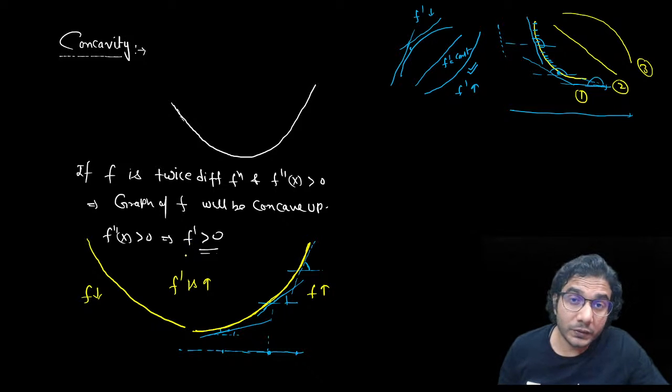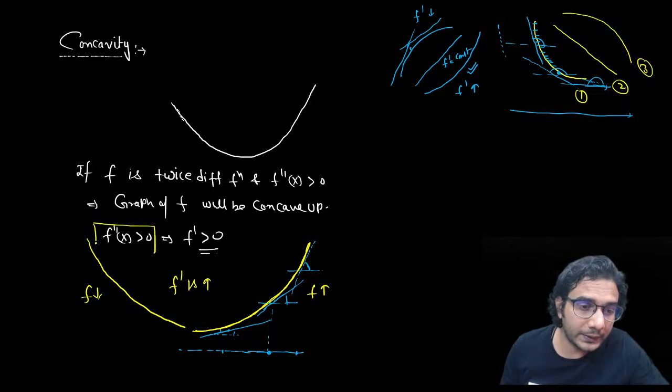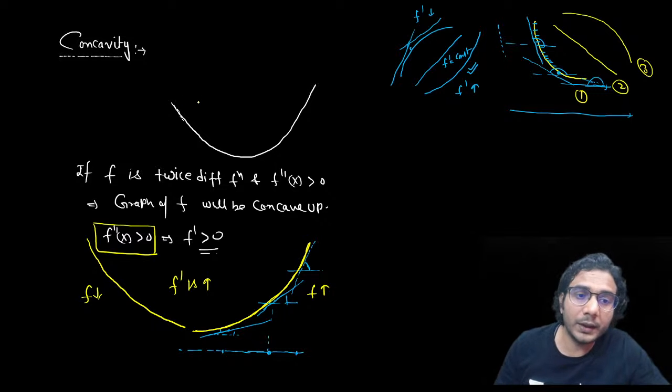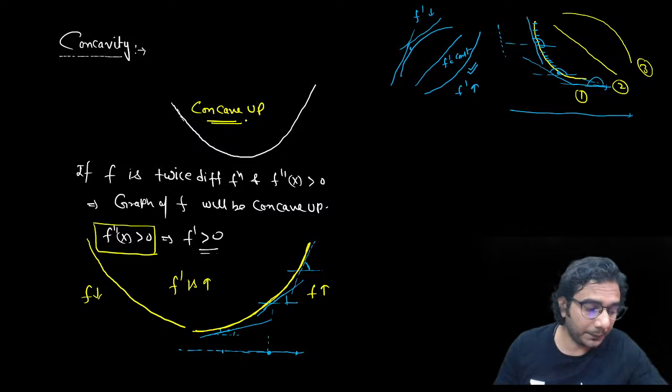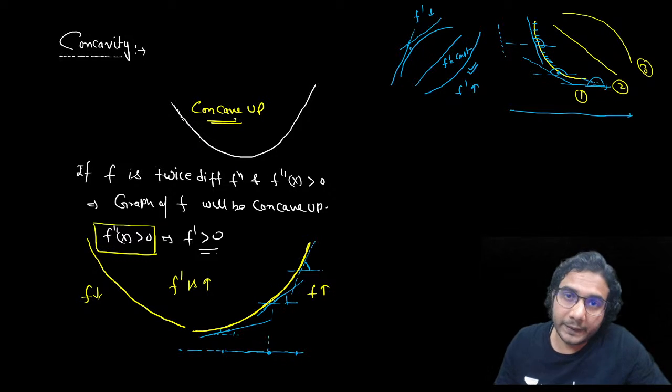So when f dash was always increasing, that means f double dash was positive, because f dash is increasing, so its derivative will be positive. So if f double dash is positive, then the graph will be like this, which I have drawn in the beginning, okay? This graph is called concave up. So whenever we know that f double dash is positive, that means the graph will be concave up.